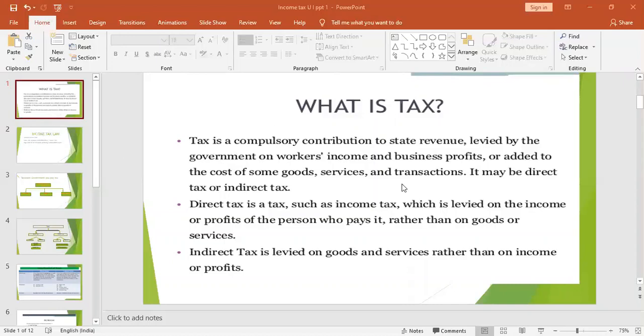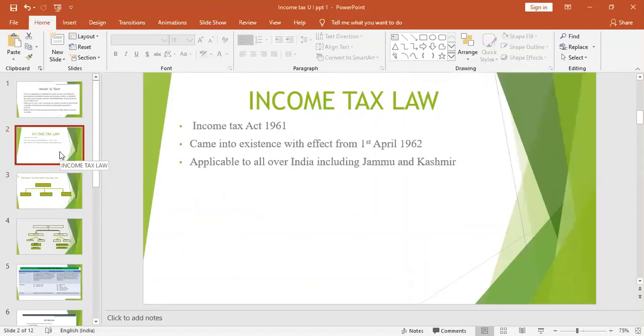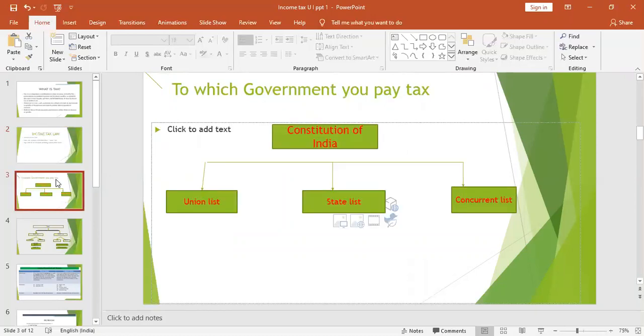1961, which came into existence with effect from 1st April 1962, and which is applicable throughout India, including Jammu and Kashmir. And you tell me, to whom do we pay income tax? That is, to which government do you pay tax?